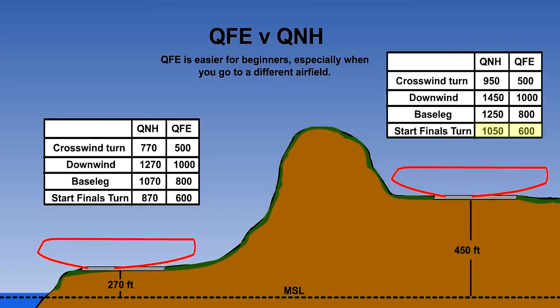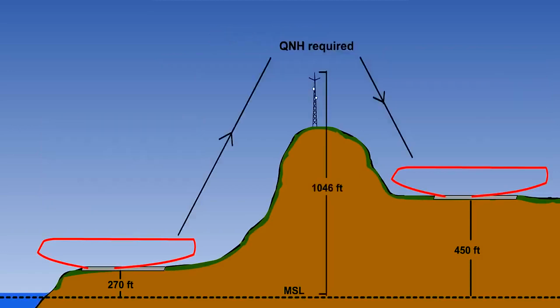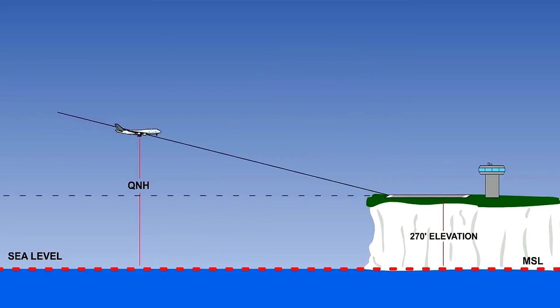Furthermore, if you then go to another airfield where the elevation is, say, 450, it is easier to apply your standard circuit heights than work out new altitudes for each part of the circuit. However, when you depart the circuit, QFE is meaningless. You must set QNH in order to relate your altimeter to elevations, especially if there are obstructions or high ground in the vicinity. QNH is used by airline pilots.